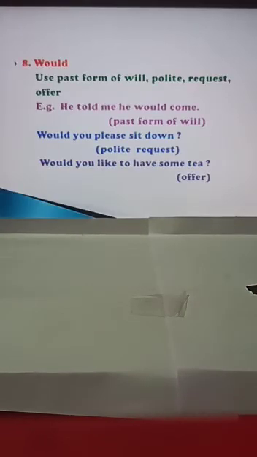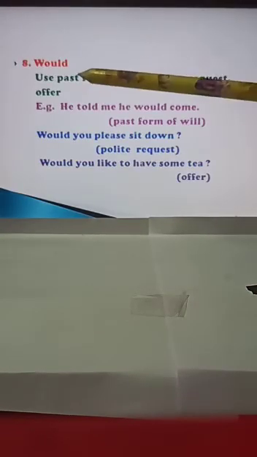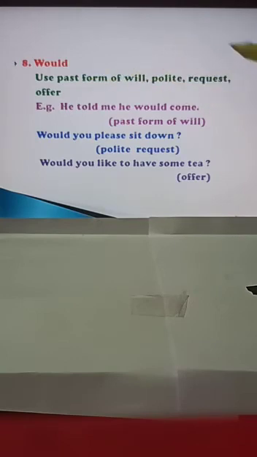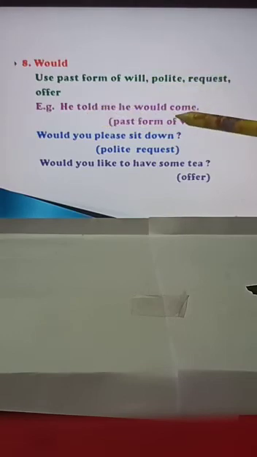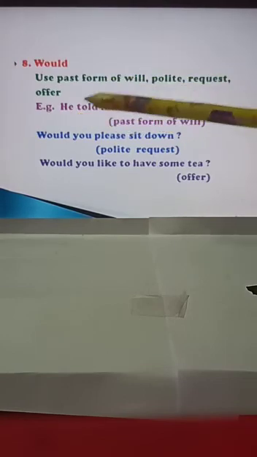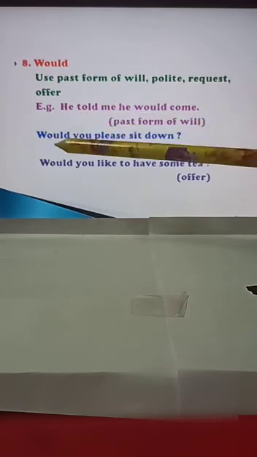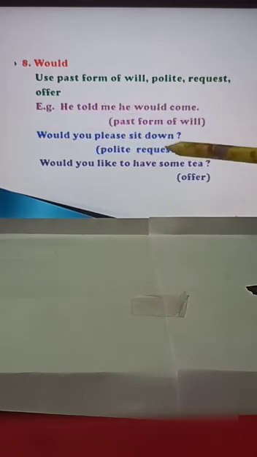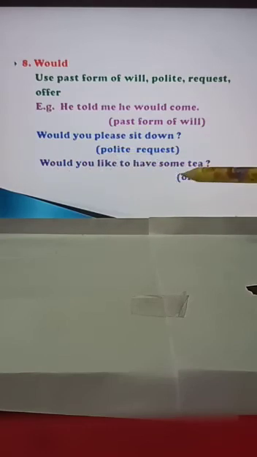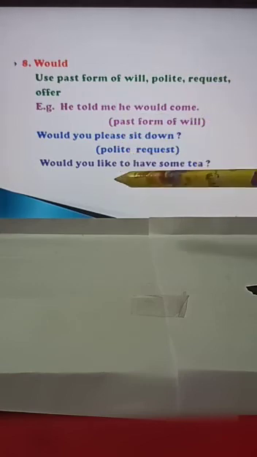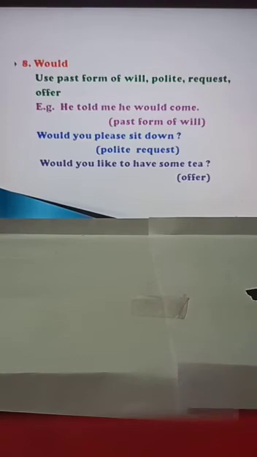Okay. Now see, would. Where is would used? You use would as the past form of will, for polite requests and offers. See, he told me he would come. This is the past tense of will. Told is in the past tense, so you write would. You are not saying he told me he will come. He told me he would come. Next, for a polite request, would you please sit down? This is a polite request. Next, would you like to have some tea? Offer. When someone is offering you, would you like to have some tea? Would you like to come with me? Would you join me? That is an offering. Someone is offering, then you write would.